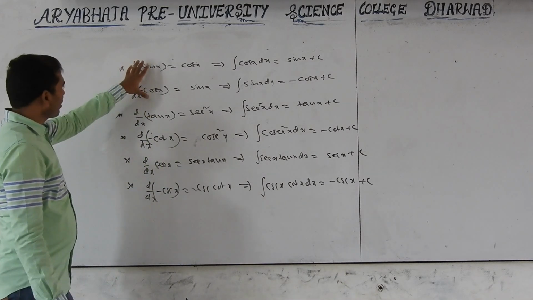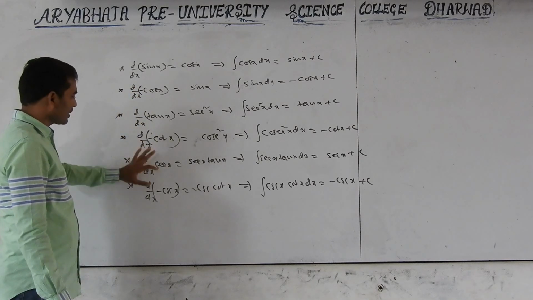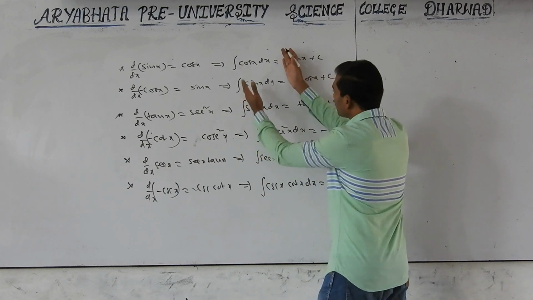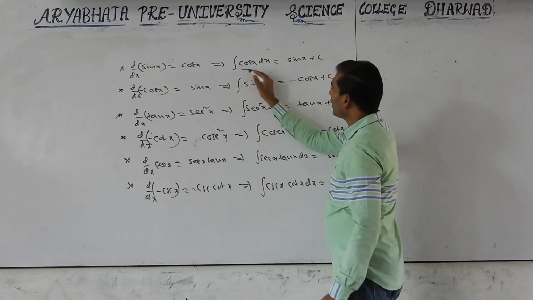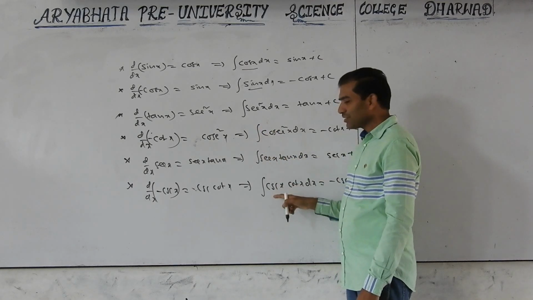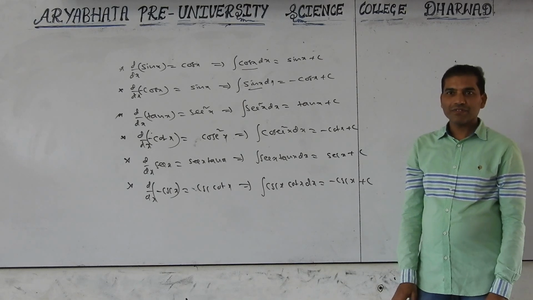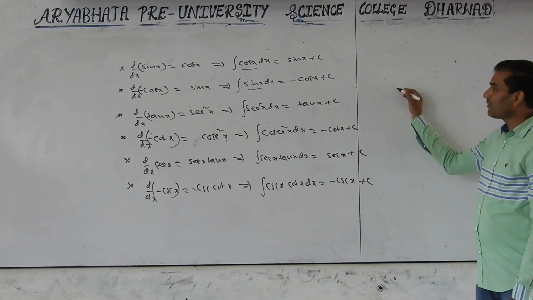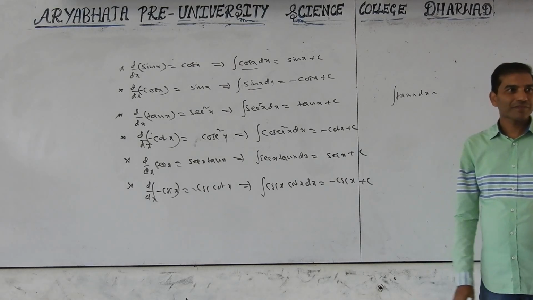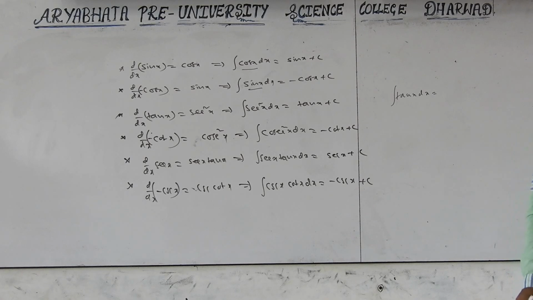Differentiation all trigonometric formulas we know: sin, cos, tan, cot, sec, cosec. But in integration, what you see here, you know only cos x and sin x. No tan x, no cot x, no cosec x. Okay. So what about integration of tan x? Integration of tan x, is it sec square x?